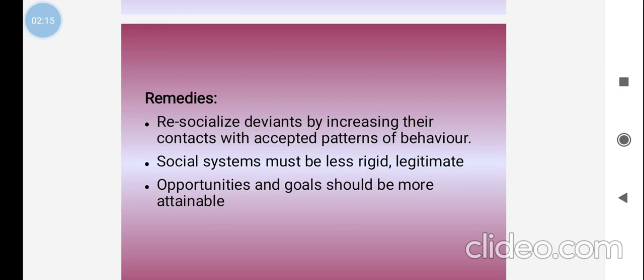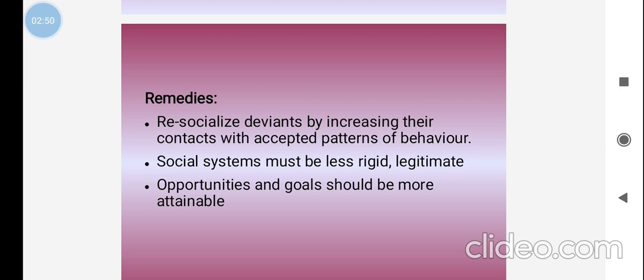Then what are the remedies for deviant behavior? Some people stay away from normal activities and do not accept the common customs, norms and folkways of society. Such people need to be re-socialized by increasing their contacts with accepted patterns of behavior. Because somebody deviates from societal activities, they must be re-socialized and modify their behavior.